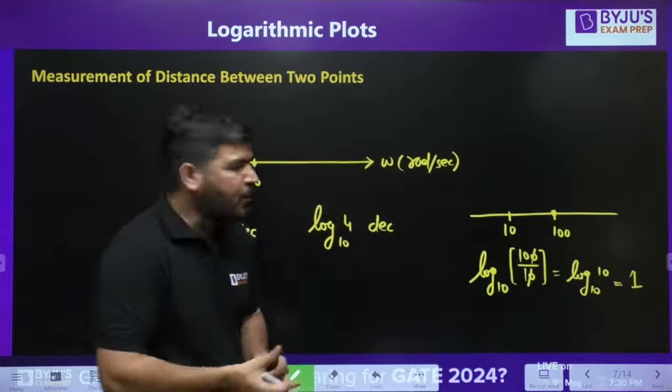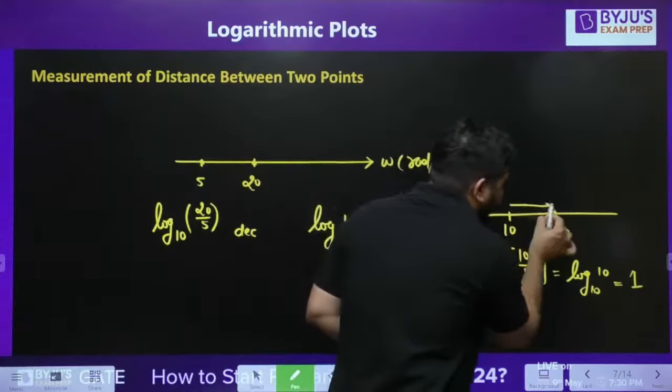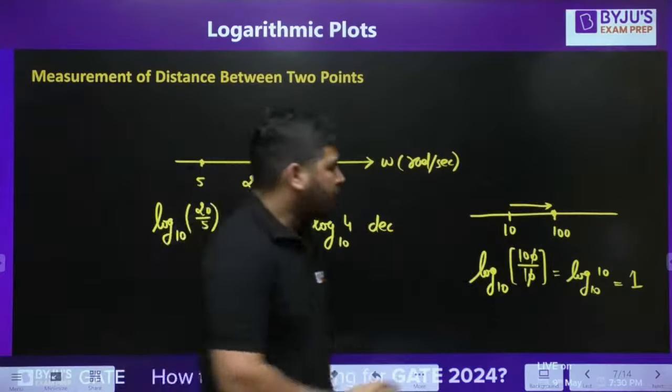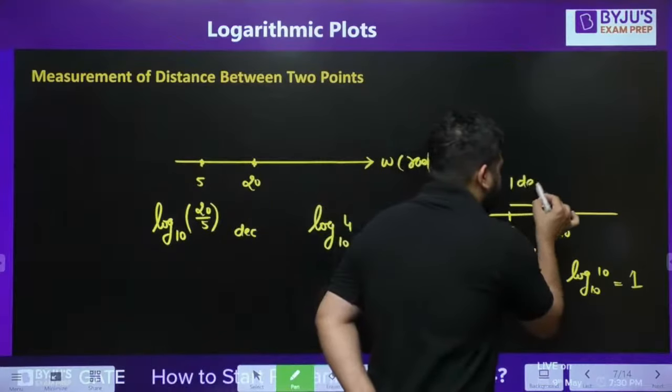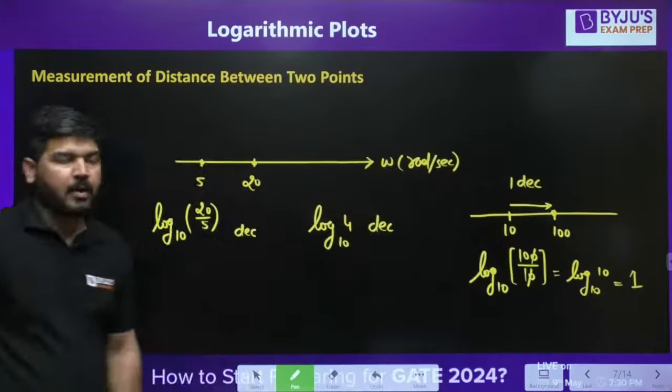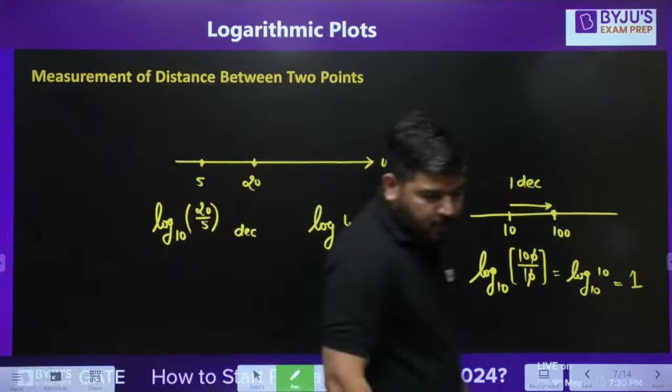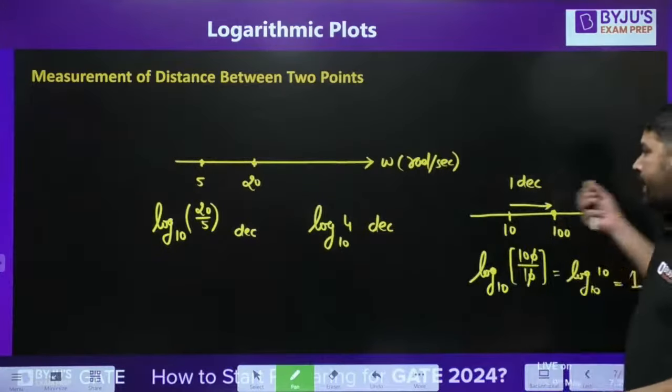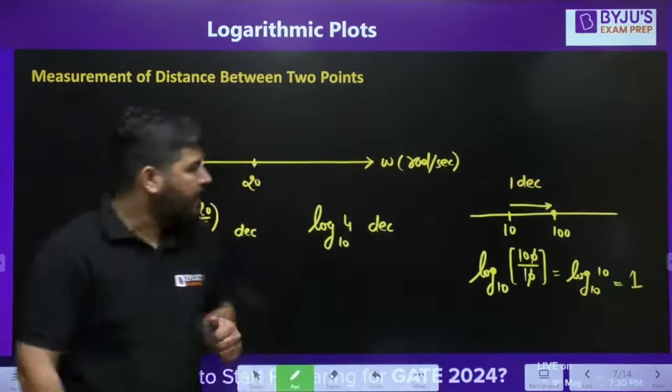It means if you are moving 10 times, so you are traveling 1 decade. Okay, you are traveling 1 decade. I hope it is clear. So whenever you move 10 times, you are moving 1 decade distance. So you have to remember this.